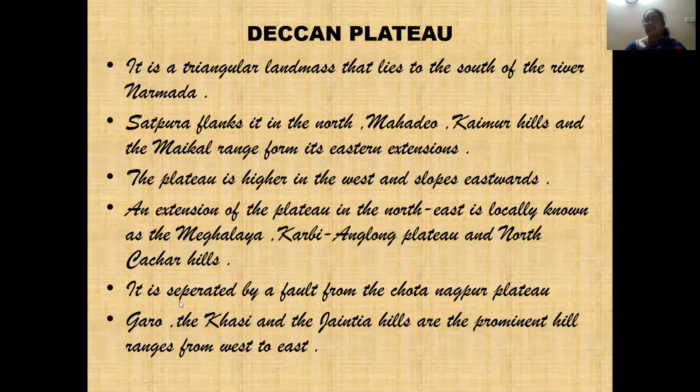Am I clear with these locations still? Garo, Khasi, Jaintia Hills, Mahadeo, Kaimur, Maikal ranges. Then we also talked about the Karbi Anglong Plateau and the North Cachar Hills also. Am I clear with this?